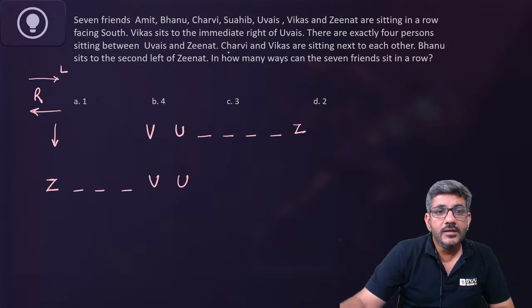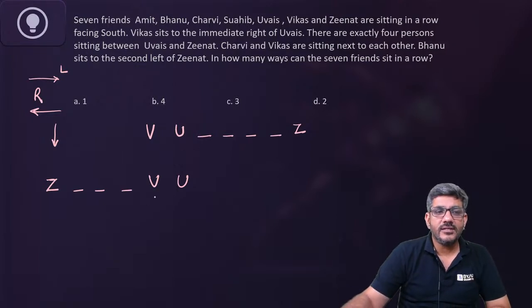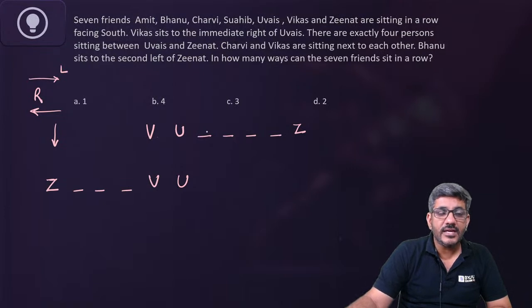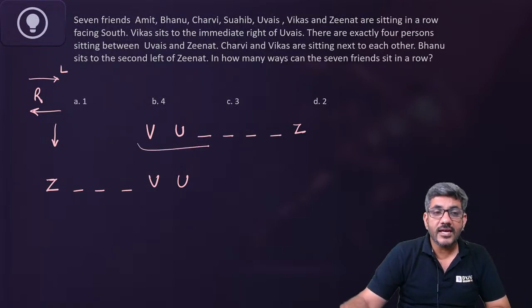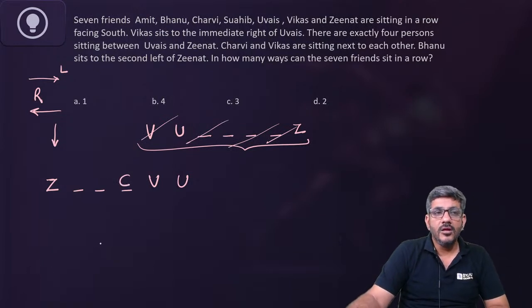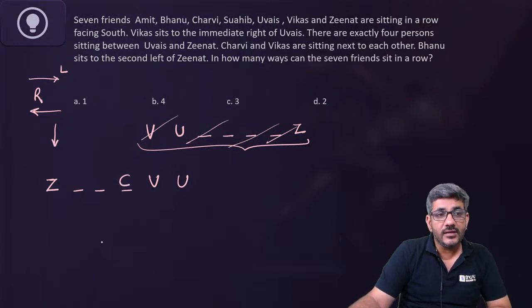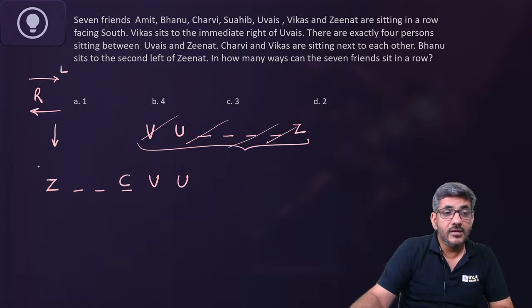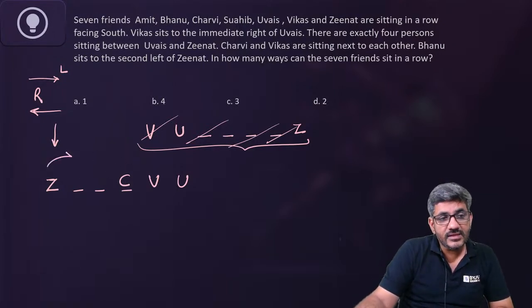Next, Charvi and Vikas are sitting next to each other. So Charvi and Vikas are sitting next to each other. यहाँ तो हो ही नहीं सकता. There are 7 people, so these are the 7 seats. How can Charvi sit next to Vikas? So this is not a possibility. So Charvi and Vikas are sitting next to each other. Charvi should be here. Bhanu sits to the second left of Zenith. तो लेफ्ट तो इस तरफ है तो Zenith के second to the left is Bhanu, so Bhanu would be here.